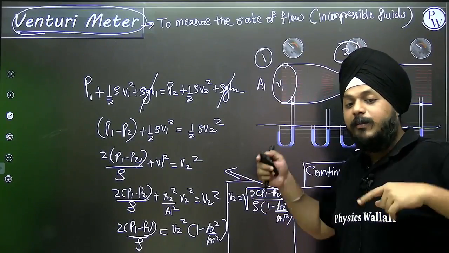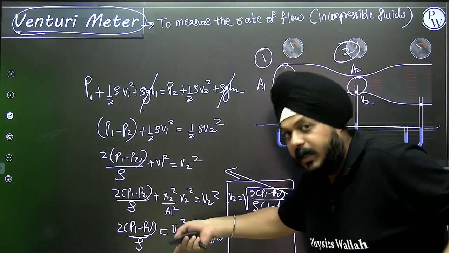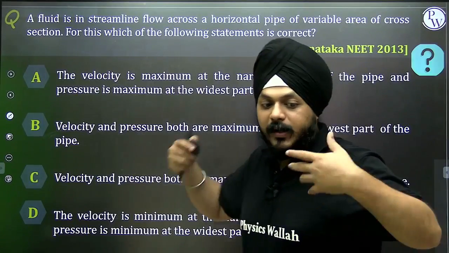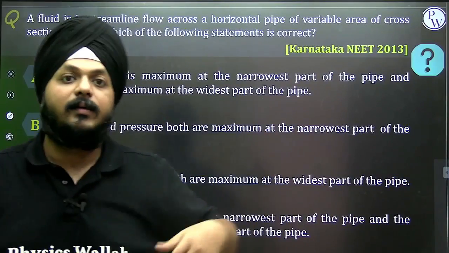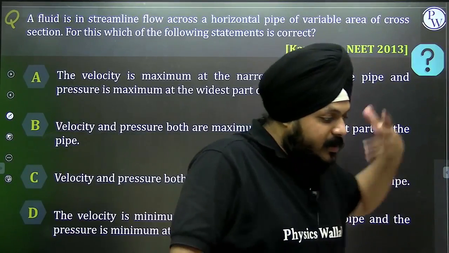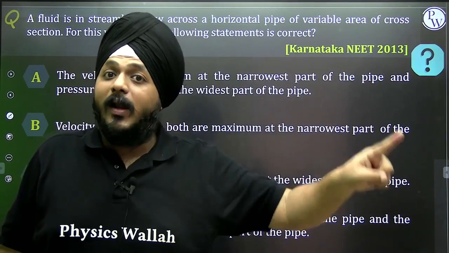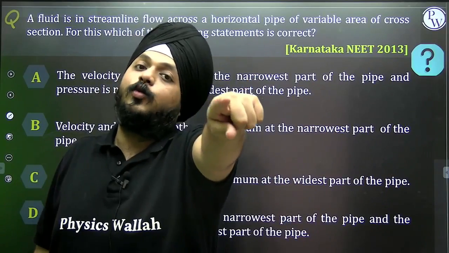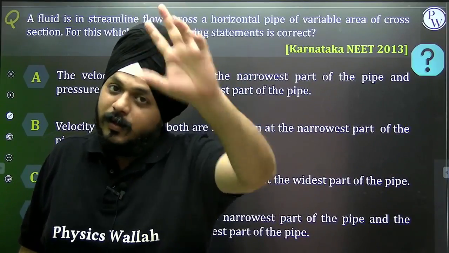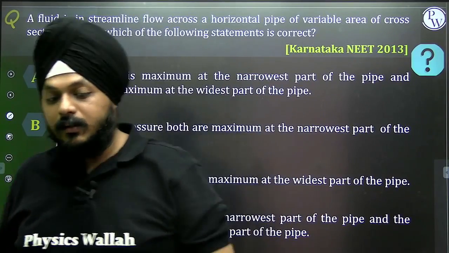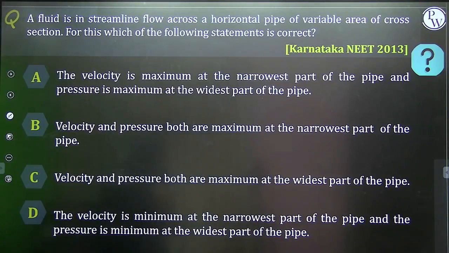Bernoulli's equation, how it is applied, how we can correlate Bernoulli's equation to conservation of energy, the derivation of that, the venturi meter, how it is applied, how we can use the continuity equation in this, and Torricelli's law, how it is applied. It is important how it is applied, rather than finding any approach or shortcut. Then things are going to be quite easy for you all, even up to the mains level. You will solve the sums quite easily. Hope you understand this stuff. Now let's move on to the next part.